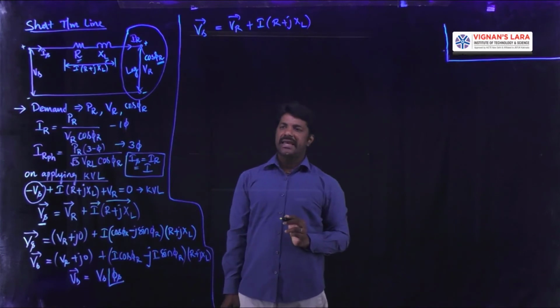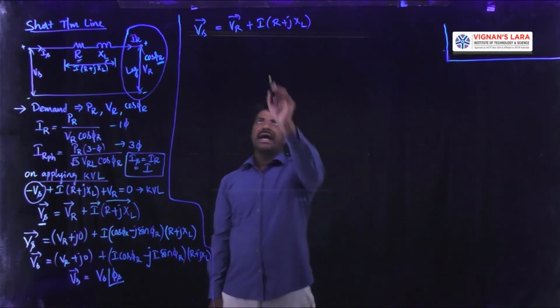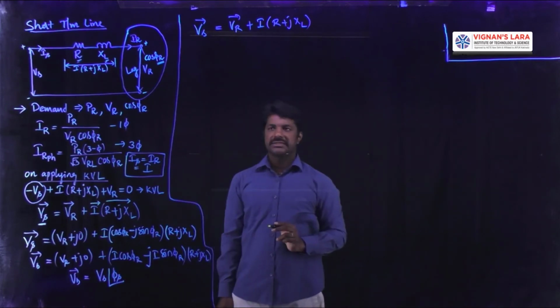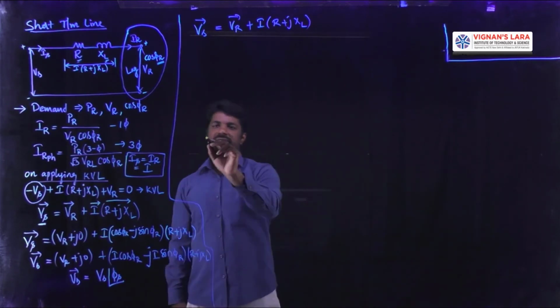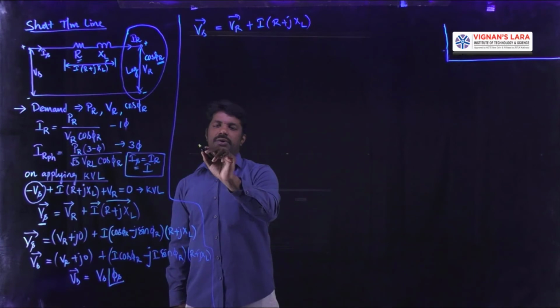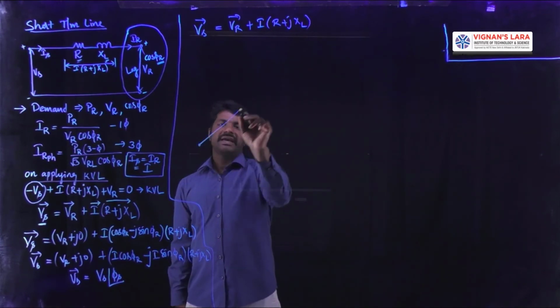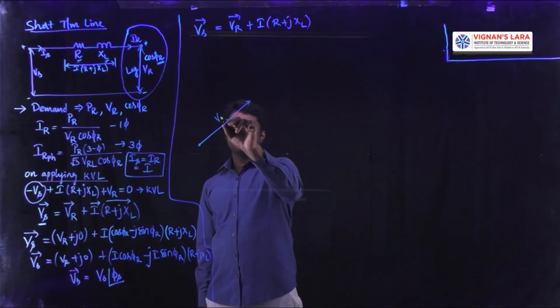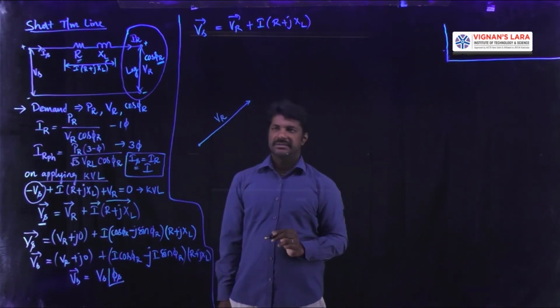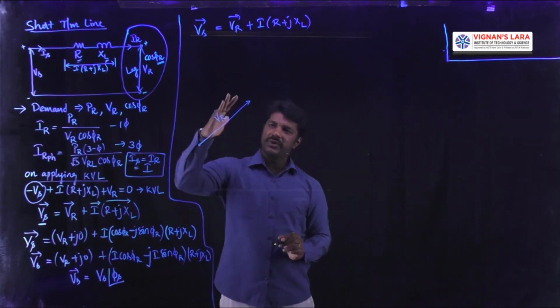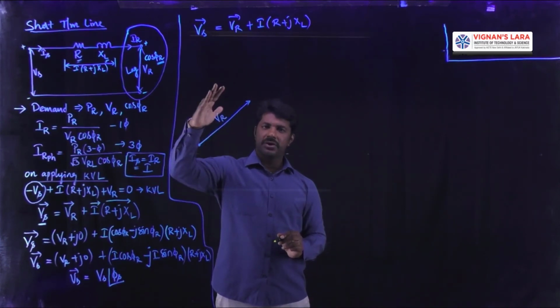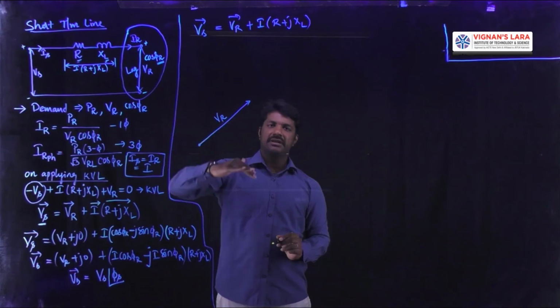Coming to the phasor diagram, the current I and the voltage VR are the known quantities. Therefore I will take that VR as a reference quantity to analyze the phasor diagram. Let me take this as VR, which is taken as reference. With reference to this VR voltage which is applied for the load, the current is to be drawn.